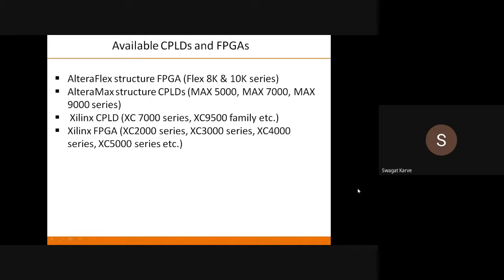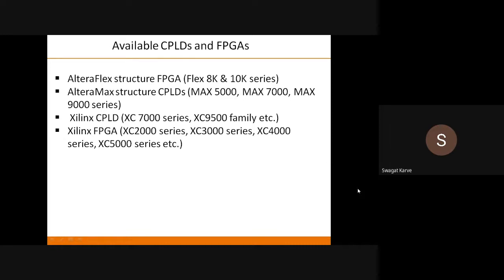Depending on which one is programmable and which one is fixed, you get different categories: a fixed AND array with a programmable OR array, both arrays fixed, or a programmable AND array with a fixed OR array.